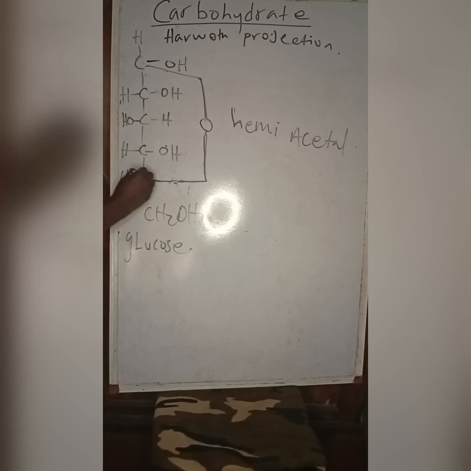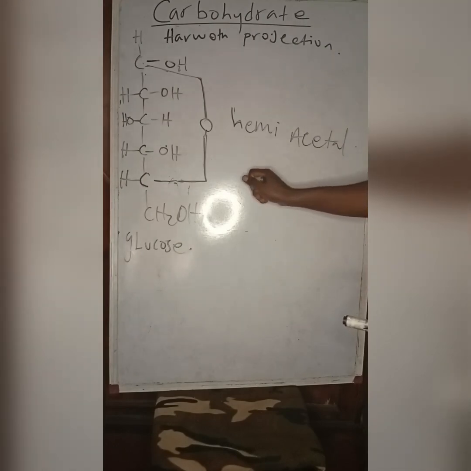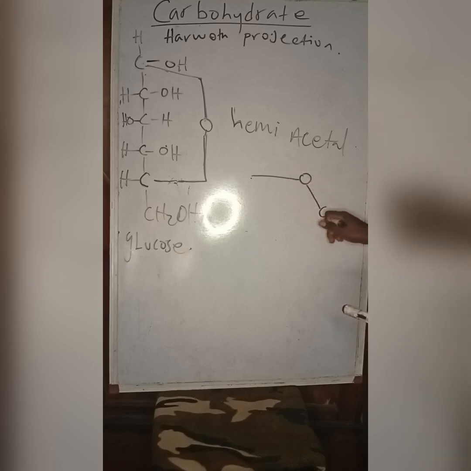So drawing this in a cyclic manner, I will observe that I have a 6-member organic compound. I'm going to have something like this. This is the O. This was the carbon having the functional group before. This is carbon 1.